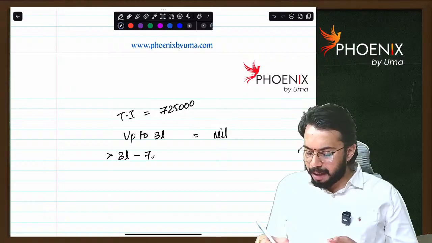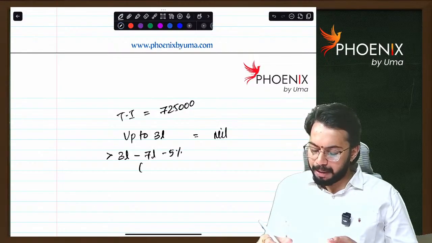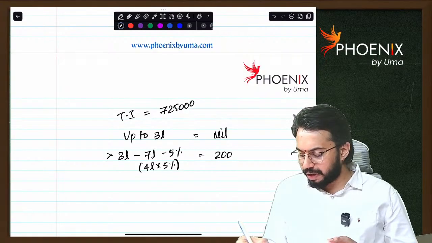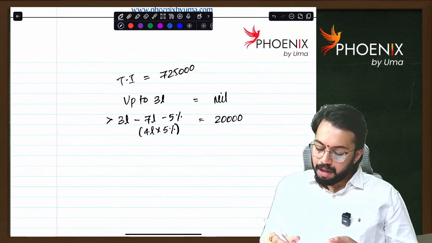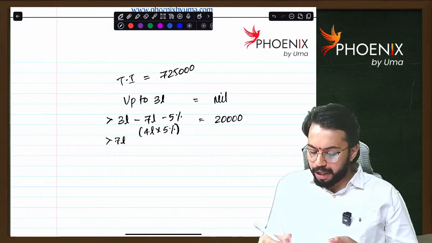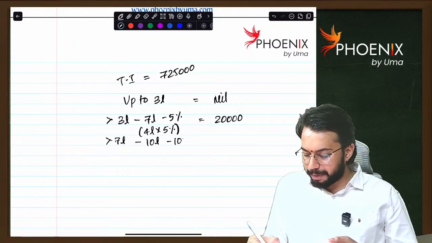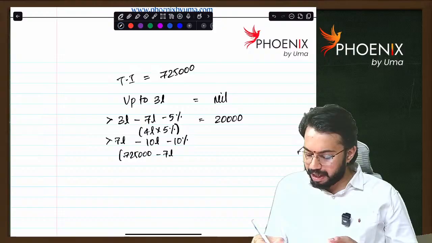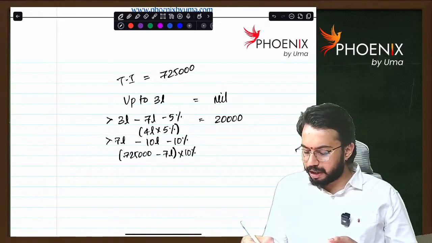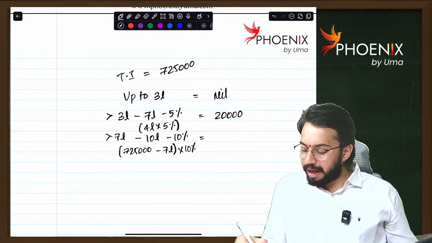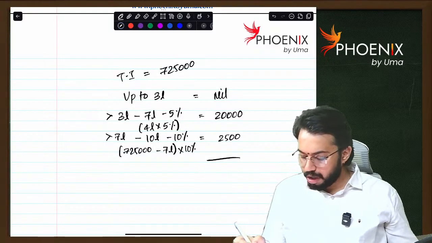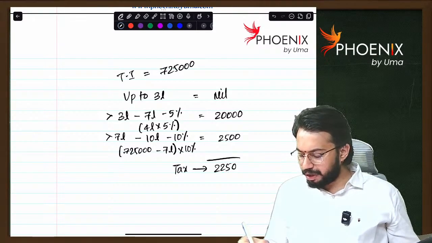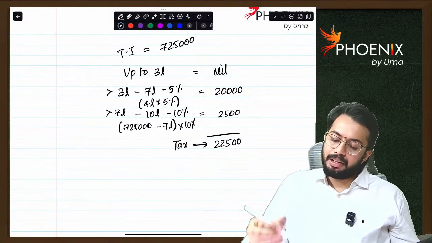Greater than 3 lakhs up to 7 lakh, tax rate is 5%. 4 lakh into 5%, tax amount is 20,000. Above 7 lakh up to 10 lakh, tax rate is 10%. 7 lakh 25,000 minus 7 lakh into 10%. How much? 2,500. How much is tax? Tax is 22,500.